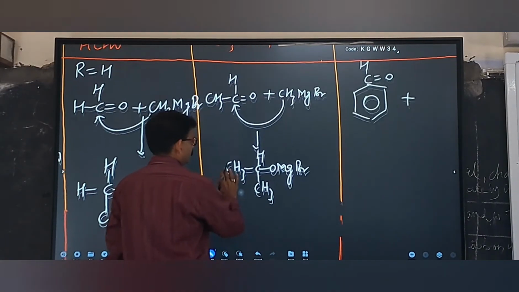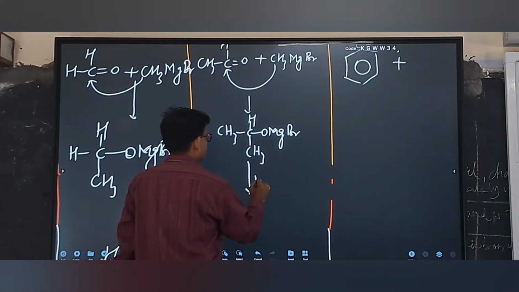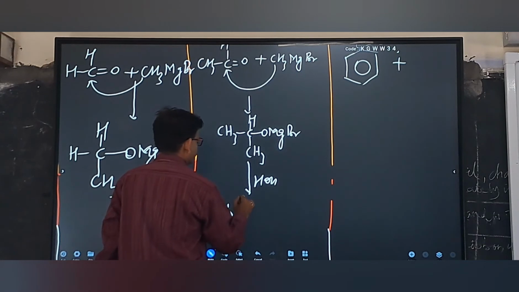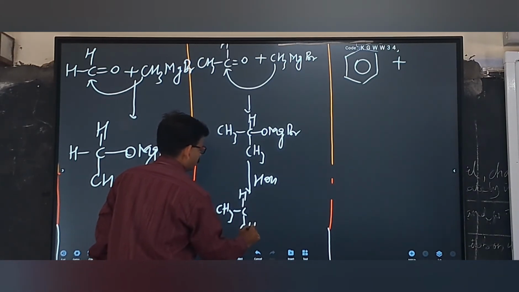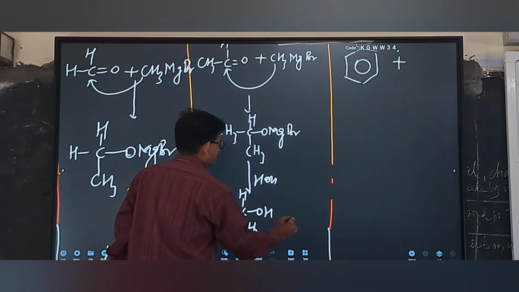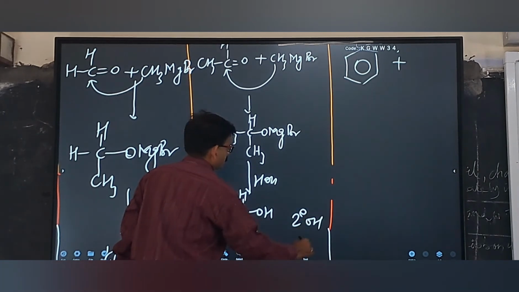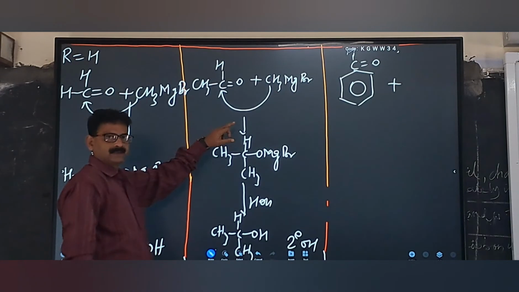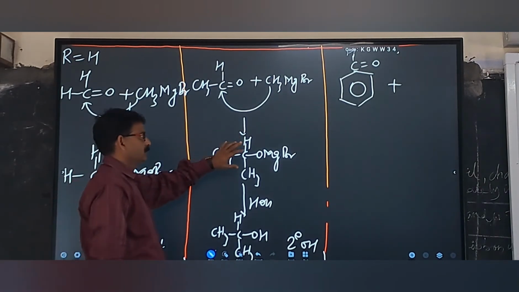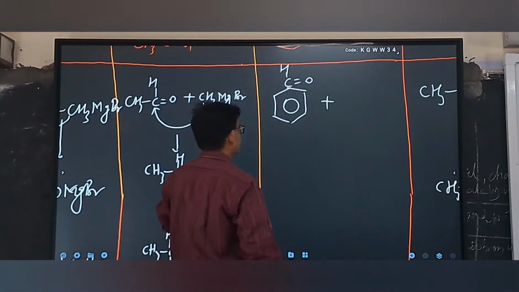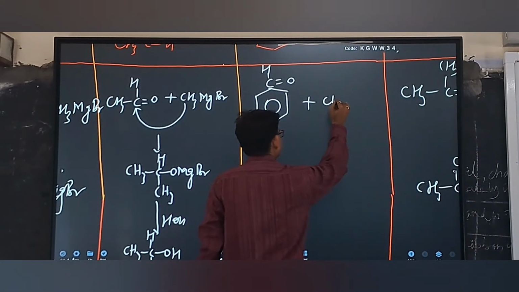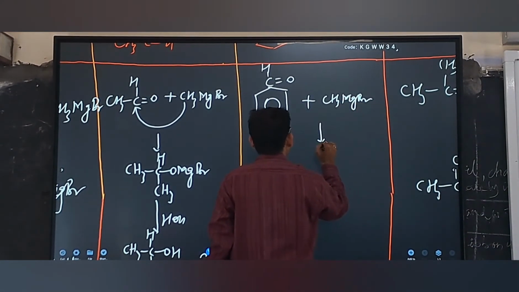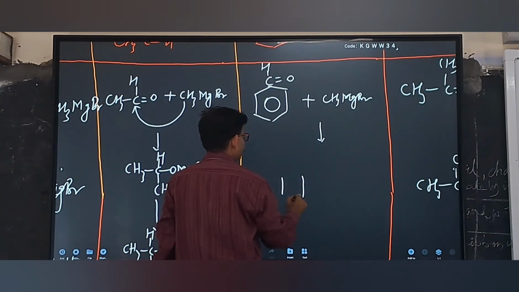Now this compound on hydrolysis will give CH3CH(CH3)OH. Now this is the secondary alcohol. Secondary alcohol is formed whenever acetaldehyde reacts with Grignard. Okay, beta? Now come to benzaldehyde. When benzaldehyde reacts with the Grignard reagent, the mechanism is the same.